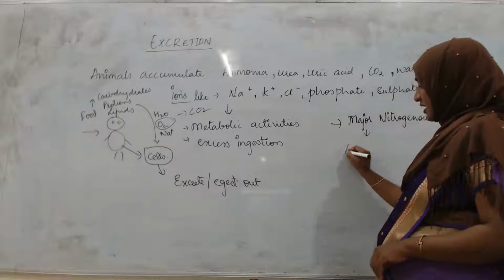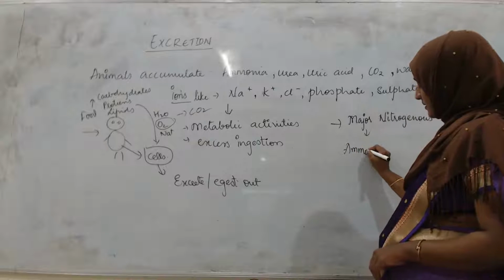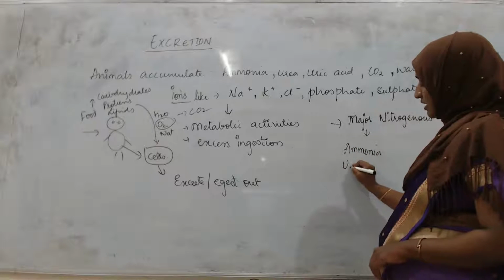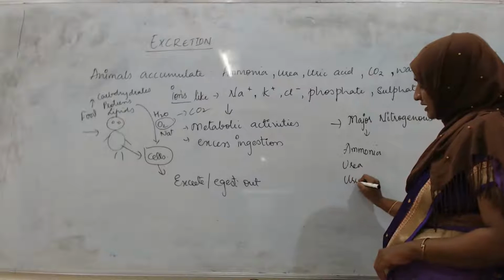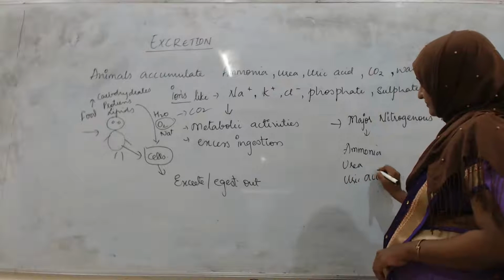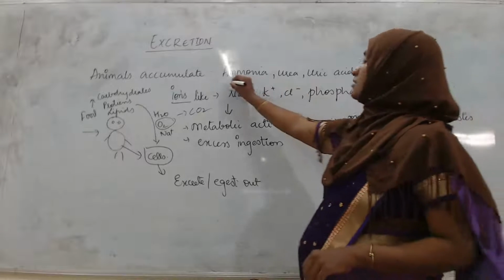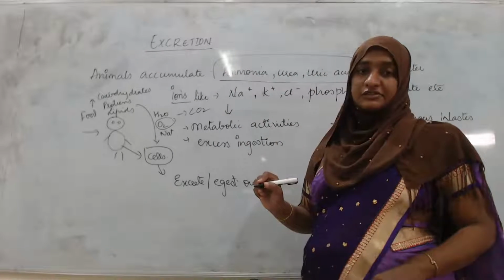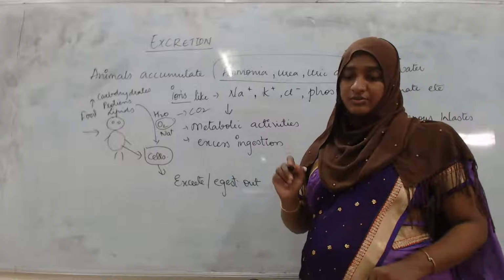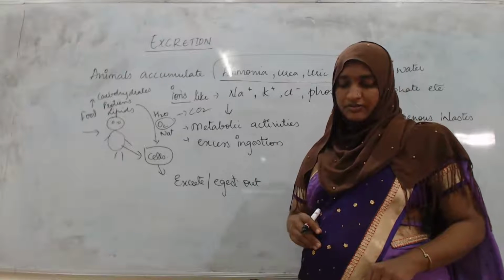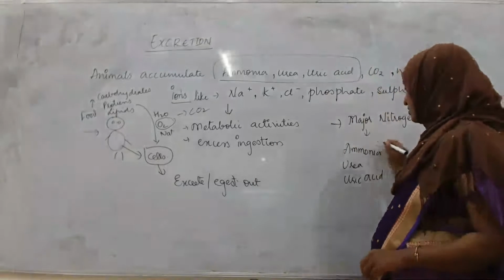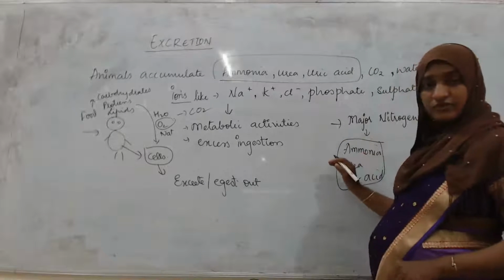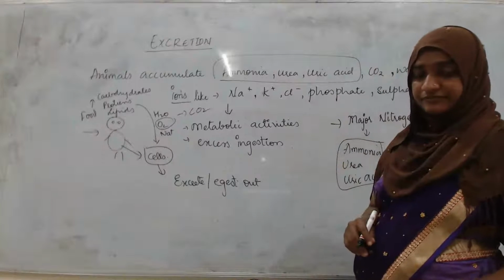That is ammonia, urea, and one more, uric acid. These three are the major nitrogenous wastes which have to be removed from the body. These are the forms of nitrogenous waste.